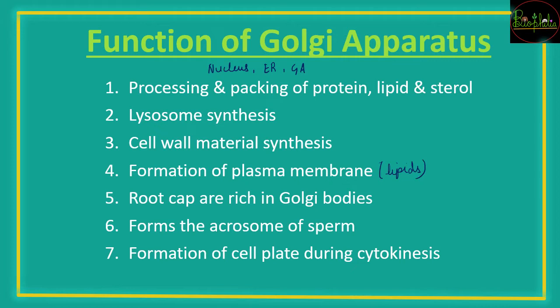So lipids coming from here. The root cap is going to be very highly rich in Golgi bodies. It forms the acrosome of the sperm. So in the sperm structure, the upper head-like structure is going to be majorly the Golgi body entirely. Then formation of the cell plate is also because of the Golgi apparatus secretion.